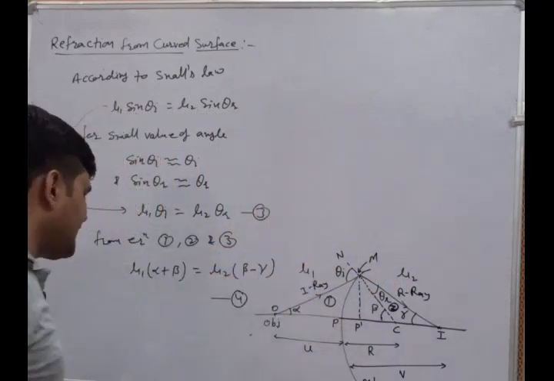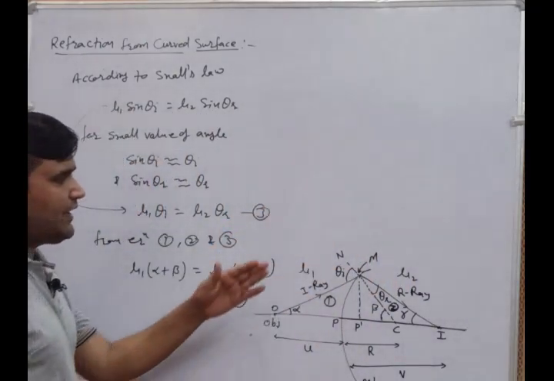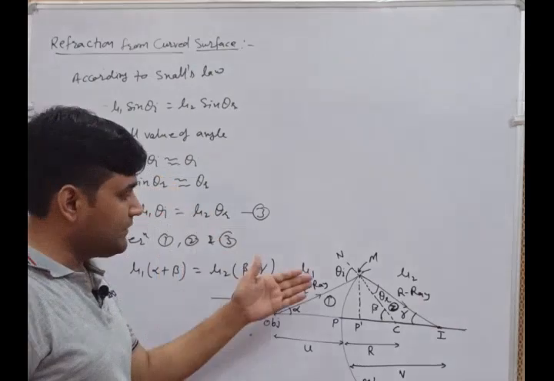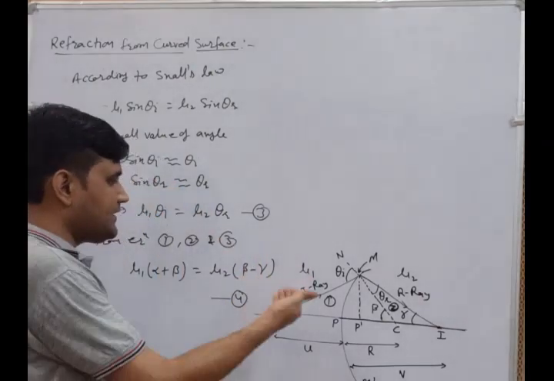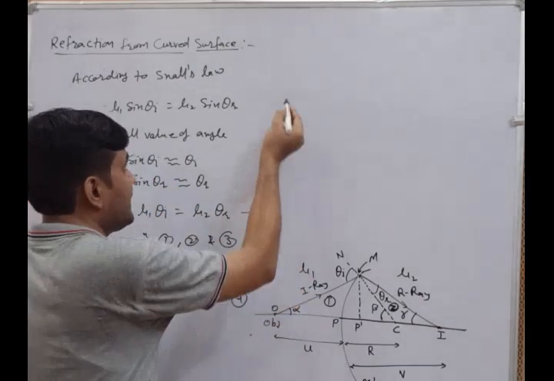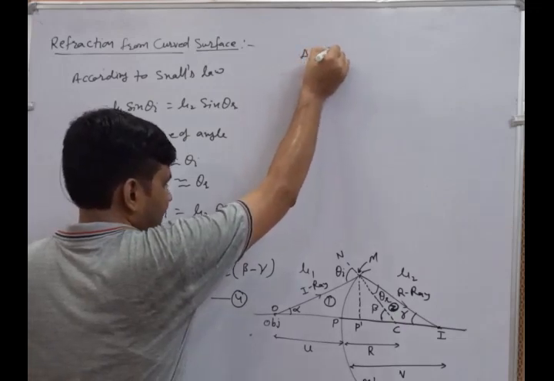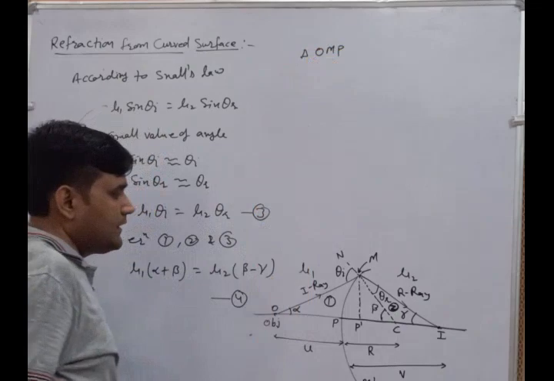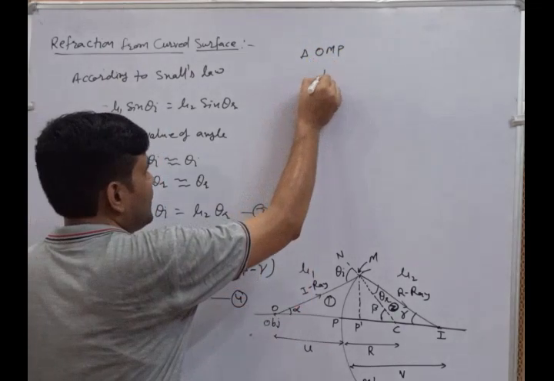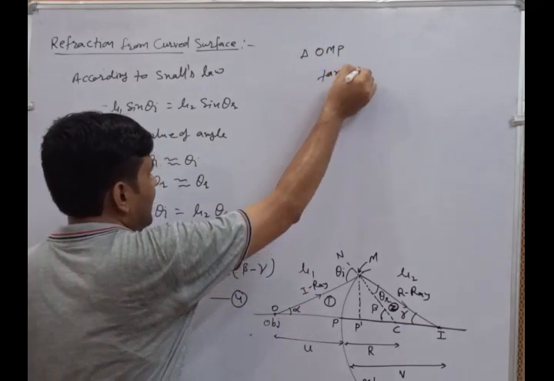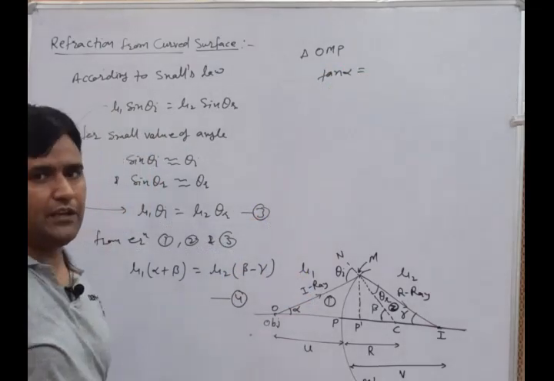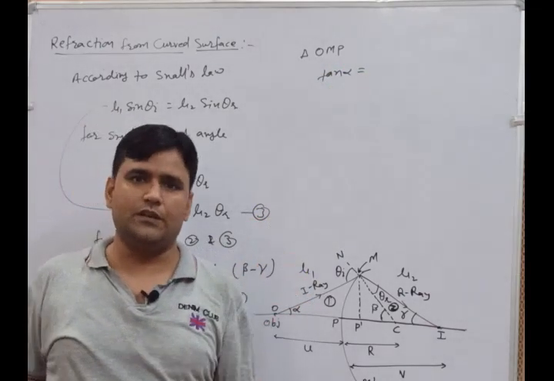To calculate the values of alpha, beta, gamma, we have multiple different methods. If we consider the same formulation in terms of the triangle properties, triangle O, M and P, we apply it in terms of tan alpha, and we know that tan is the perpendicular upon base.